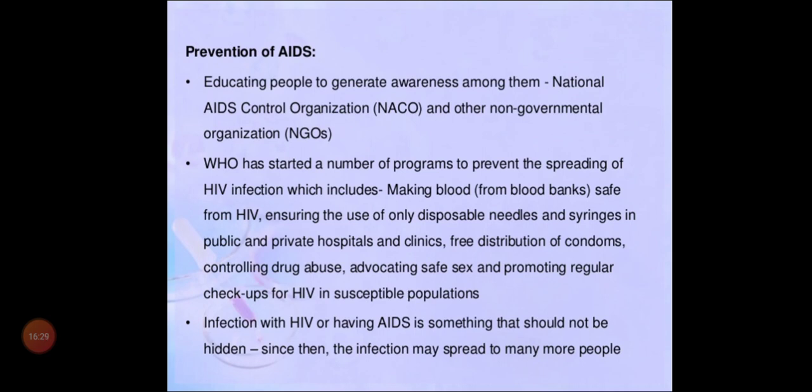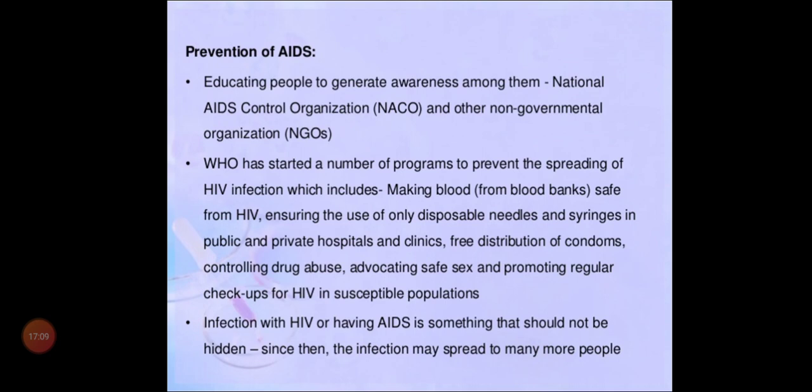And also we need to control drug abuse, and we need to have safe sex, and promote regular checkups for HIV in the susceptible population. For example, drivers and some other people, not only drivers, those who have this kind of wrong exposure, we need to check periodically, only in that population, for HIV positive or negative. So it is very helpful to detect and to help the person, and also to advise them not to have sex with other persons, because there is a chance of it spreading to other people also.